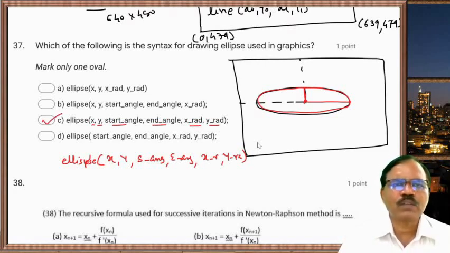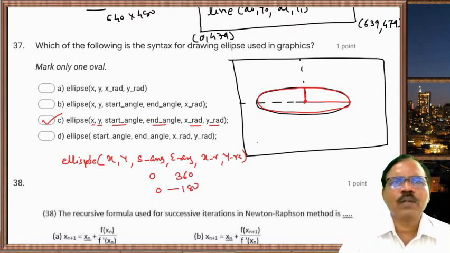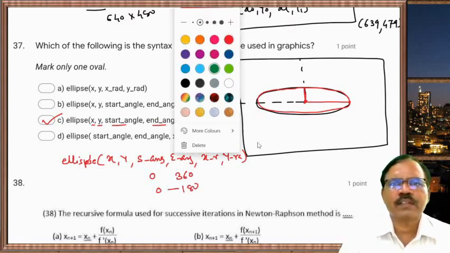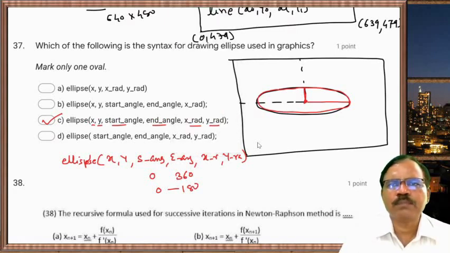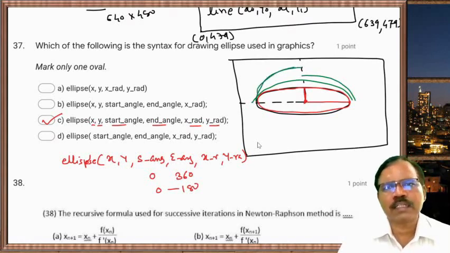For a complete ellipse you have to take the starting angle 0 and end angle 360. If we take, suppose, 0 to 180, then only this part is plotted. If we take 0 to 90, only this part is plotted. If we take 90 to 180, only this part is plotted.